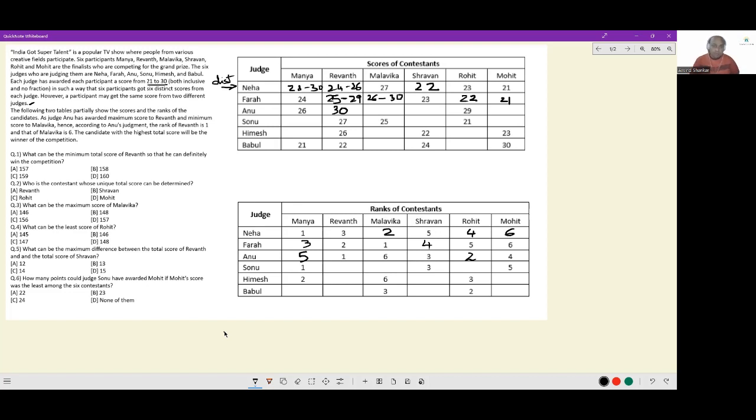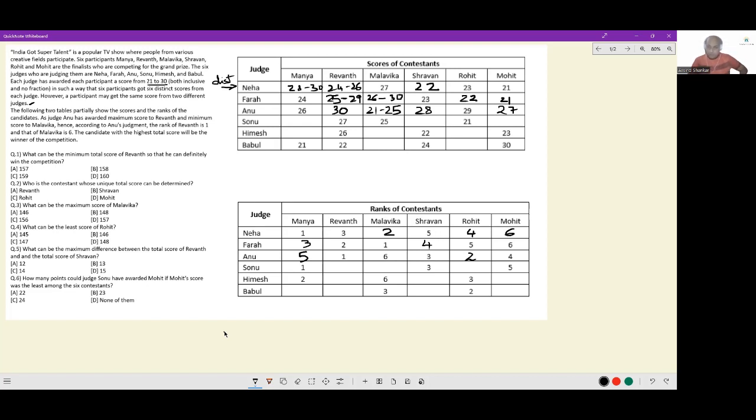Next, I see the fifth highest possible score is 26. And Anu has given fifth rank to Manya, and Manya has scored 26 from Anu, which would mean rank 1 is 30, rank 2 is 29, rank 3 is 28, rank 4 is 27. Only then can rank 5 be 26. For Malvika's score from Anu, because she's rank 6, we can be certain it can be anything from 21 to 25. Anything from 21 to 25.